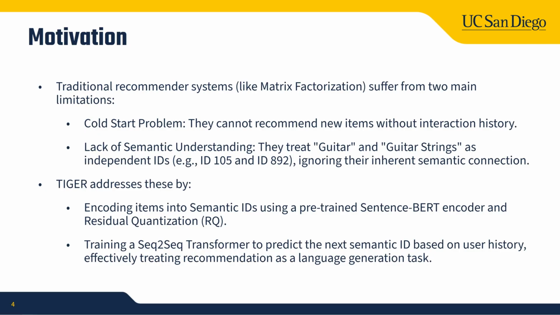For one thing, there is the cold start problem. They cannot recommend new items without interaction history. And for the other, they lack semantic understanding. For example, they will treat guitar and guitar strings as two independent IDs, ignoring their inherent semantic connection. So the model we used is Tiger. It addresses this by encoding items into semantic IDs, using a pre-trained sentence encoder and residual quantization, then training a sequence-to-sequence transformer to predict the next semantic ID based on user history, effectively treating recommendation as a generation task.